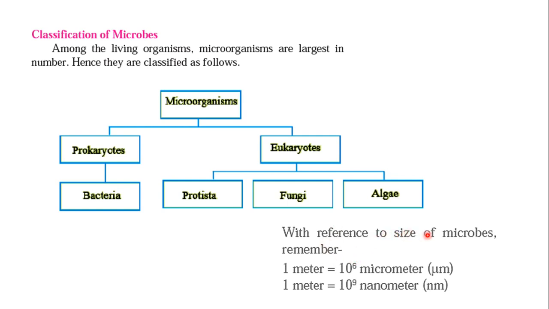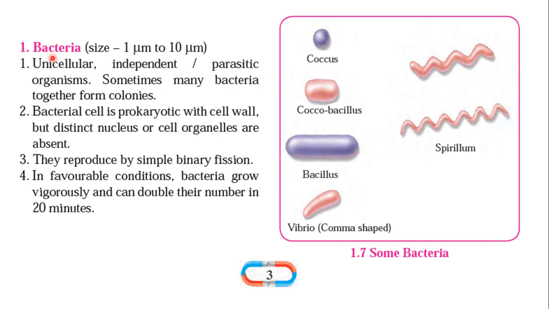With reference to the size of a microbe, remember 1 meter is 10 raised to 6 micrometers, and 1 meter is 10 raised to 9 nanometers. So they have very small measurements. Now see the one bacteria size: 1 micrometer to 10 micrometers.